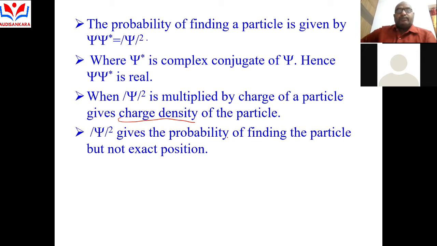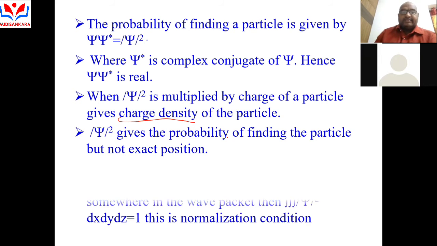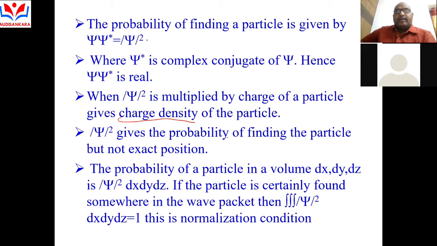So mod psi square gives the probability of finding the particle, but not the exact position. The probability of finding the particle in the volume dx dy dz is mod psi square dx dy dz, where dx dy dz are the differentials of the x-axis, y-axis, and z-axis. If the particle is certainly found somewhere in the wave packet, the volume integral, that is the triple integral of mod psi square dx dy dz, is equal to 1, and this is called the normalization condition.